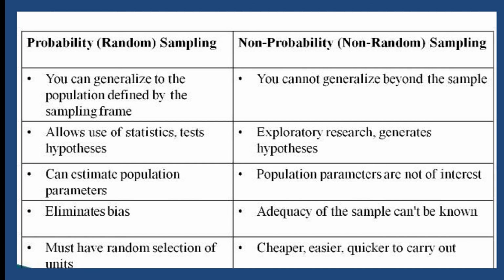Third, you can estimate population parameters in probability sampling, but in non-probability sampling, population parameters are not of interest. Fourth, in probability sampling, elimination of bias is possible, while in non-probability sampling, adequacy of the sample can't be known. Fifth, in probability sampling, random selection of units is done, but non-probability sampling is cheaper, easier, and quicker to carry out. So this is the main difference between probability and non-probability sampling.